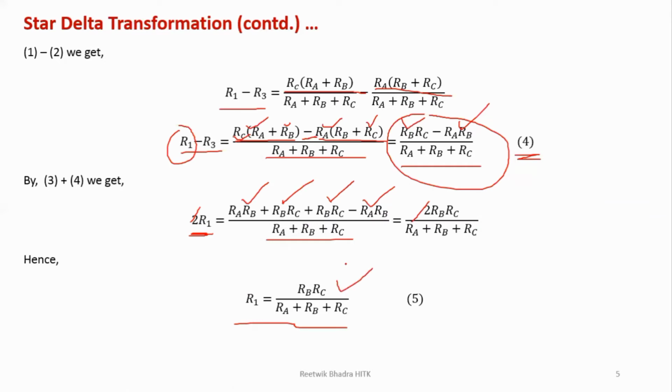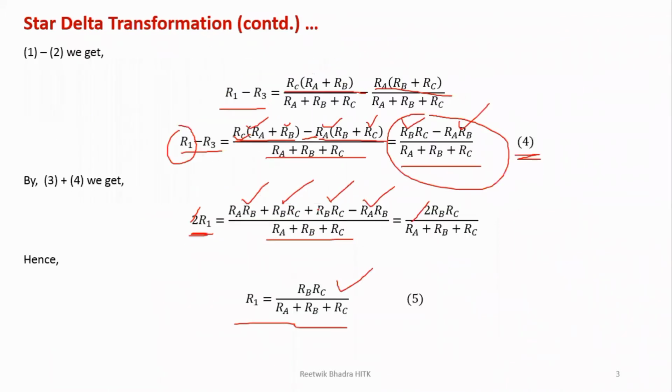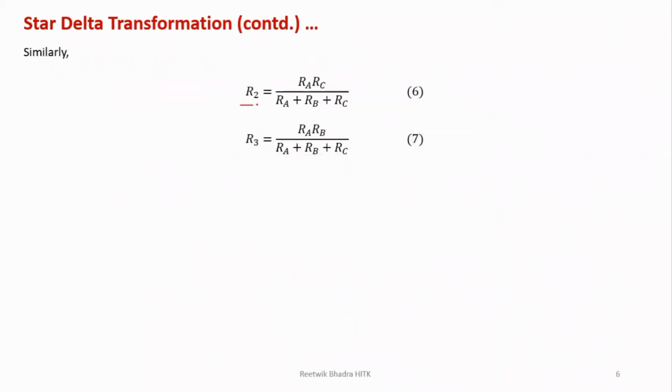Now let us look into R2. How should I write R2? Now going into the diagram, what is R2? R2 is over here. I'm going according to this diagram only. So R2 is between which two resistances? This one and this branch. So RA RC. So RA RC by RA plus RB plus RC, the sum of the resistances. See, R2 is RA RC by RA plus RB plus RC.